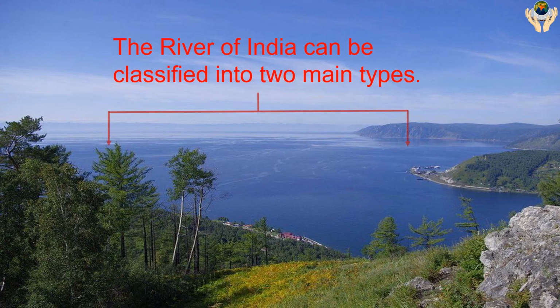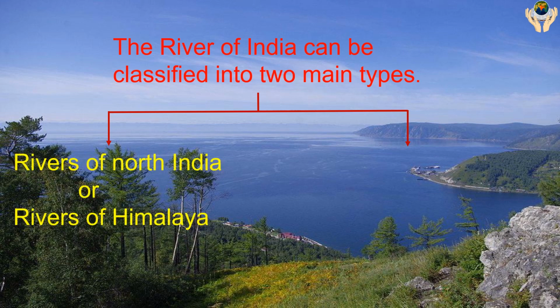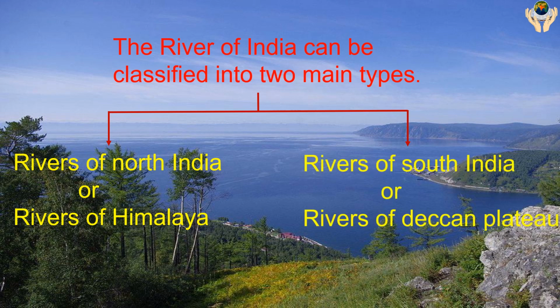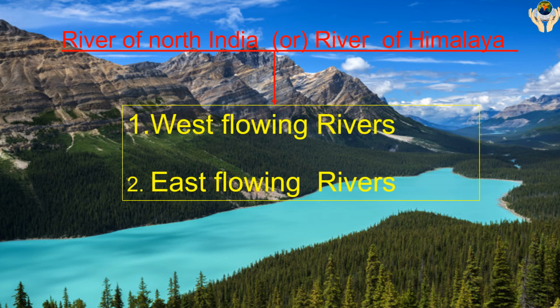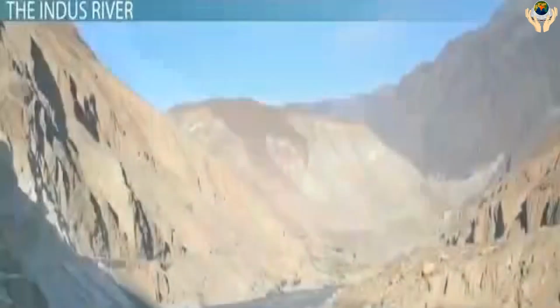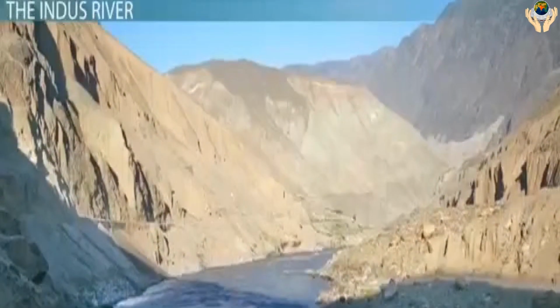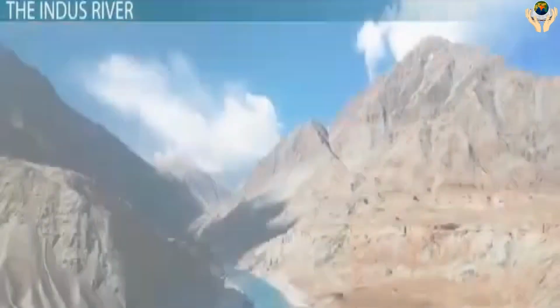The rivers of India can be classified into two main types. Number 1, rivers of North India or rivers of Himalaya. Number 2, rivers of South India or rivers of Deccan Plateau. In rivers of North India, again we are going to divide into two parts: west flowing rivers, east flowing rivers. West flowing rivers, that is Sindhu River or Indus River.